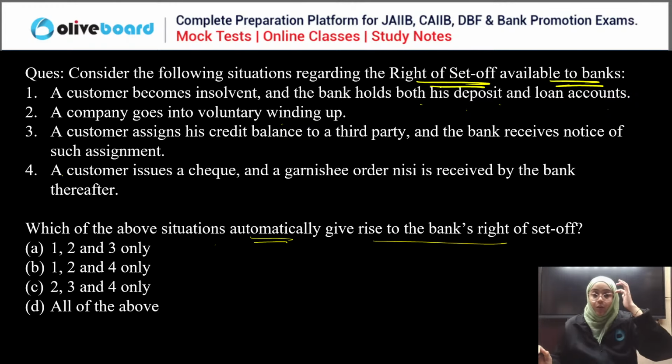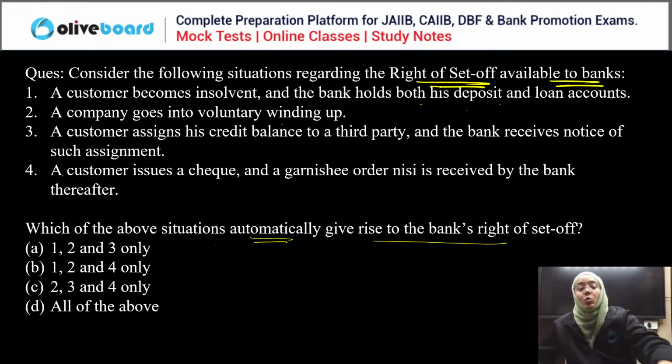Automatic right to set off. Everyone, in which of the following conditions can the automatic right to set off take place? Everyone, please answer this question. Everyone, start answering the question, guys. Kiran is saying A is the correct answer, and everyone else start answering this question.